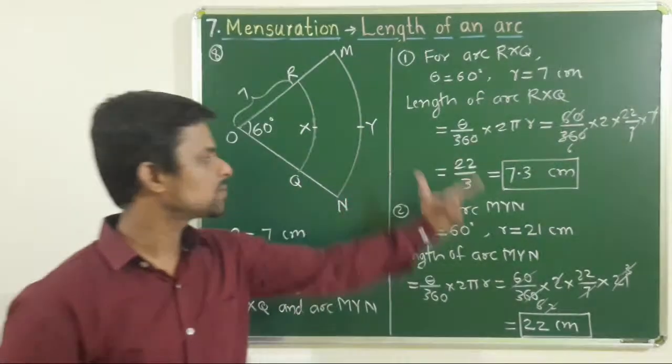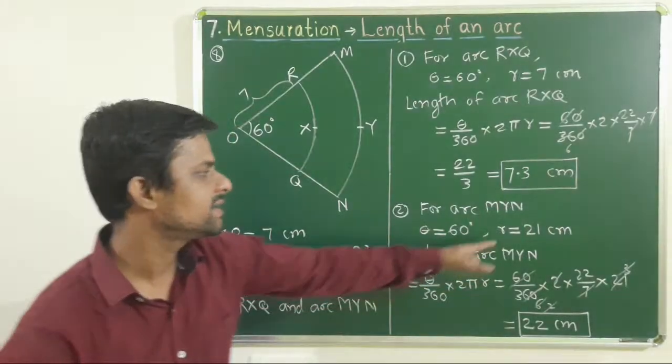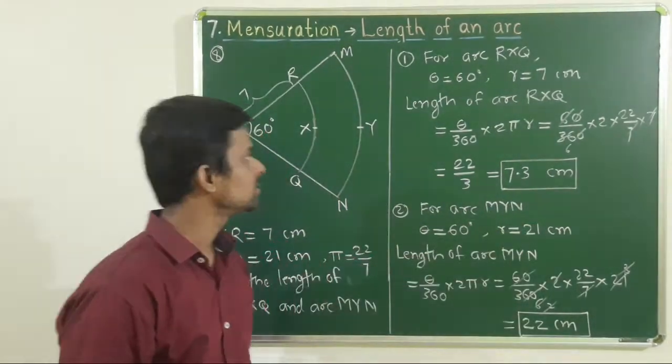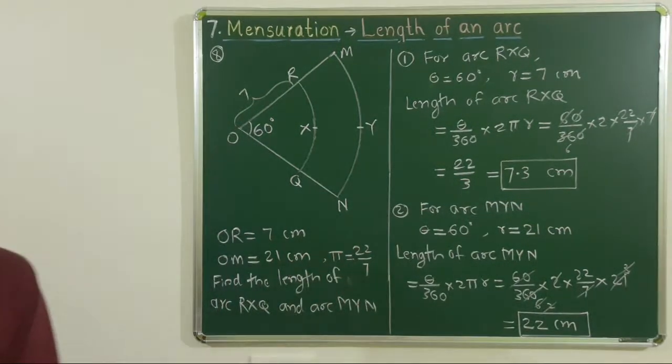Same steps for arc MYN, but here the radius is different, theta is the same, that is the central angle is the same, but the radius is different. Take a screenshot and we'll move towards the next example.